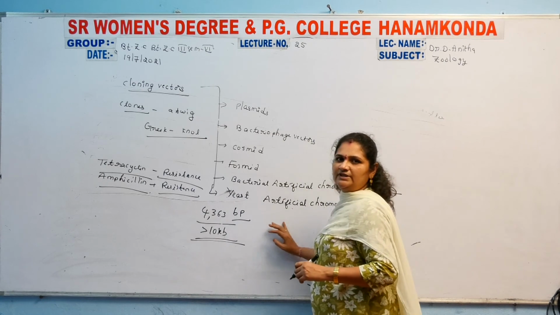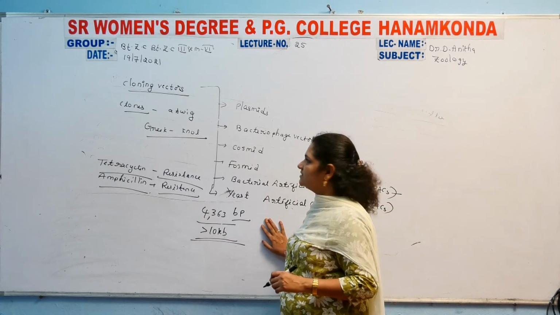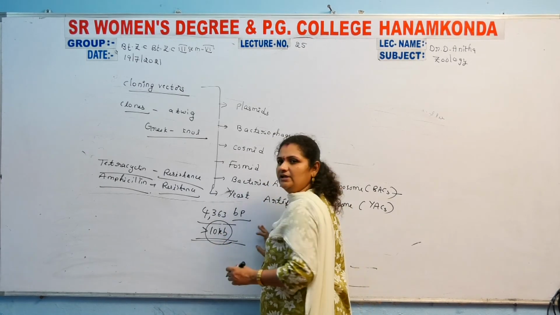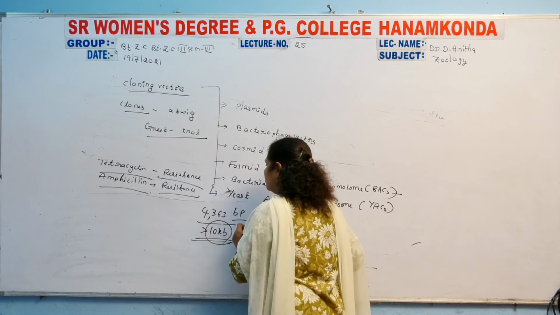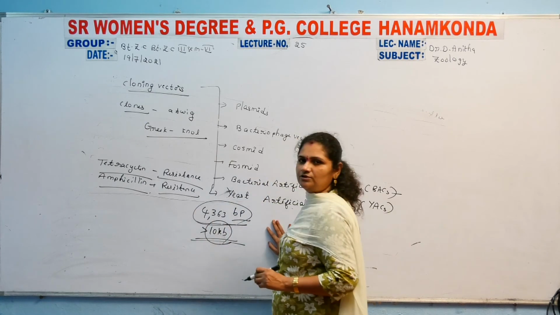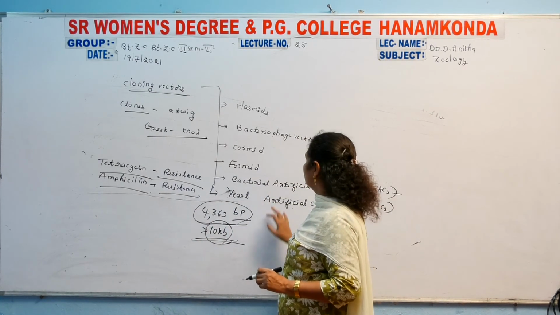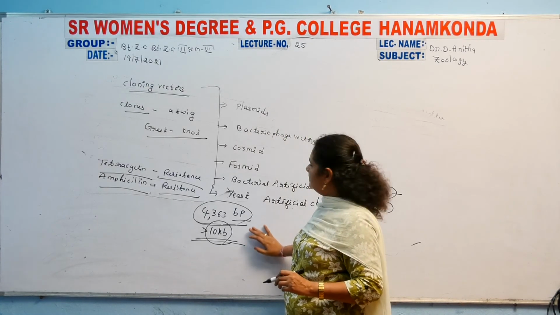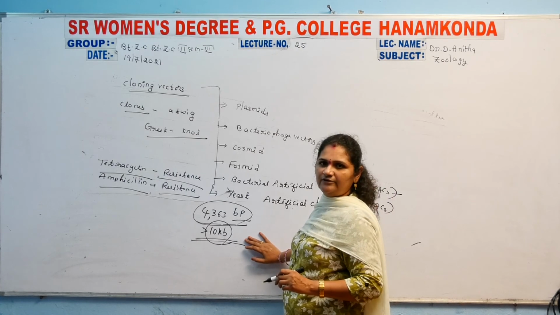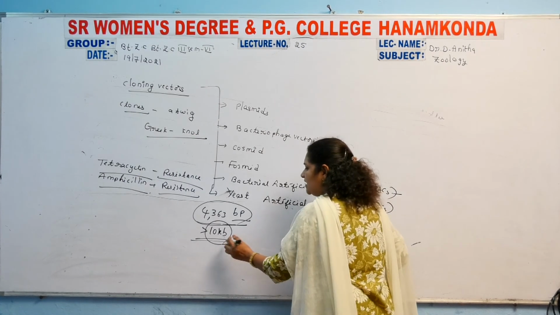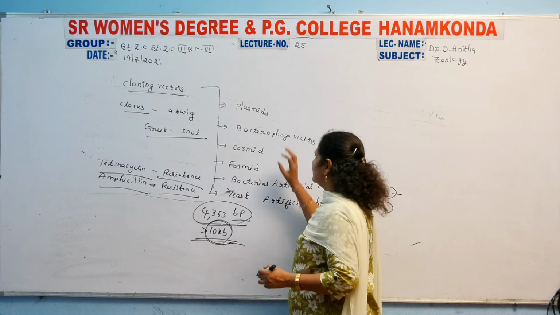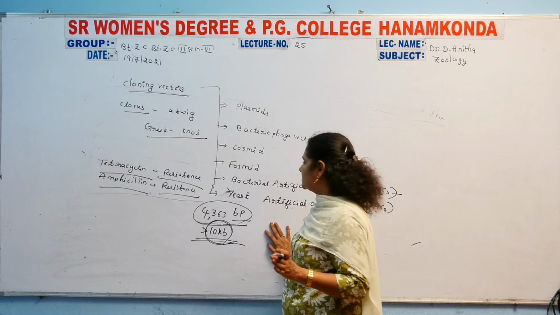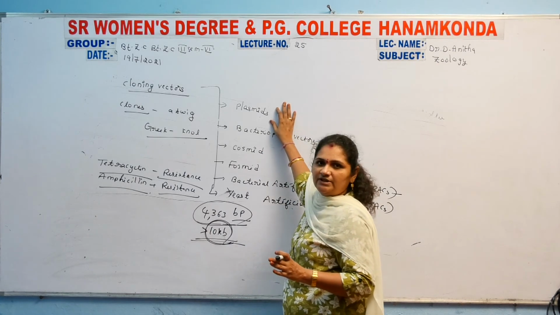The length of the inserted DNA can be up to 10 kilo base pairs only, and an exceeded length is not accepted inside the plasmid.